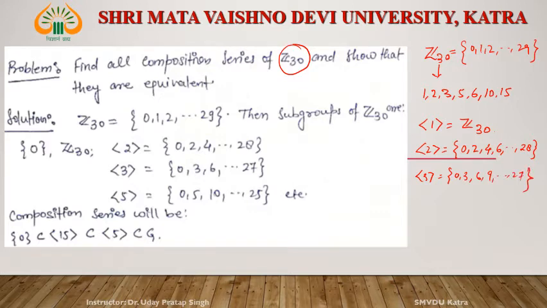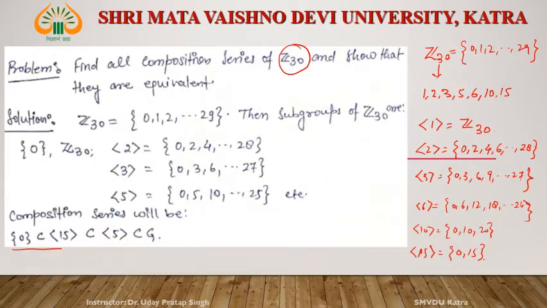What is 5? 5 is this. Similarly, what is 6? 6 is 0, 6, 12, 18 and so on up to 24. What is 10? 0, 10, 20 and 30. What is 15? 0 and 15.